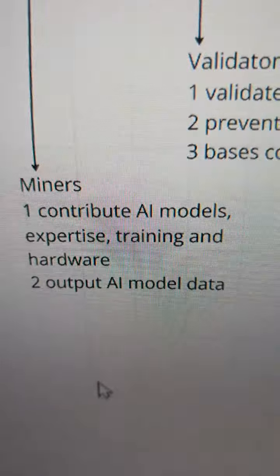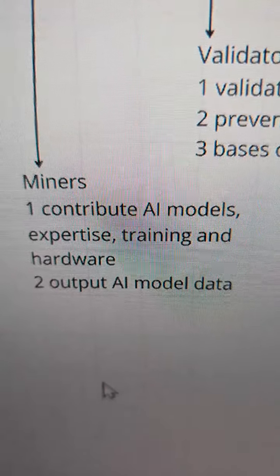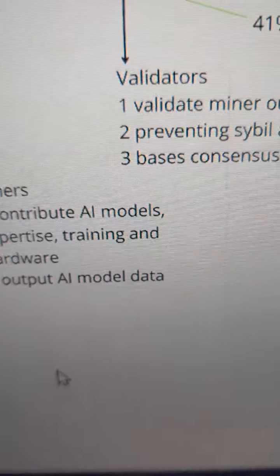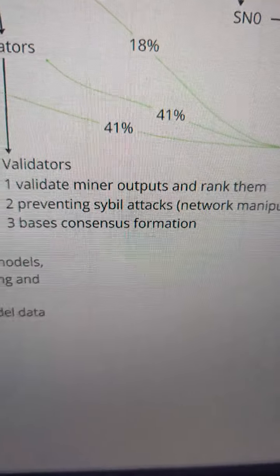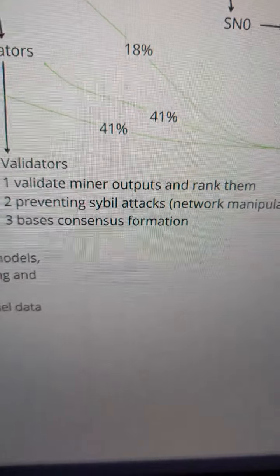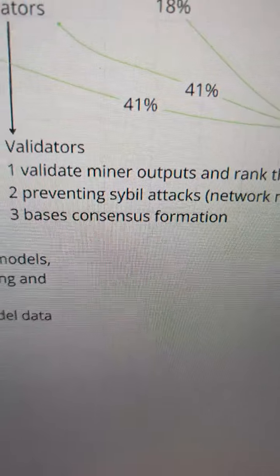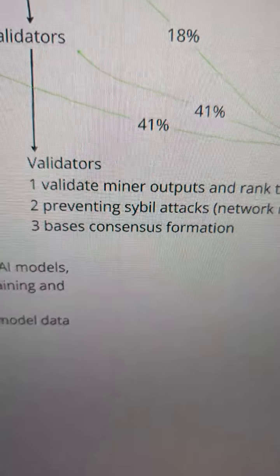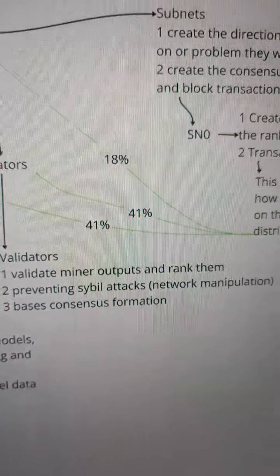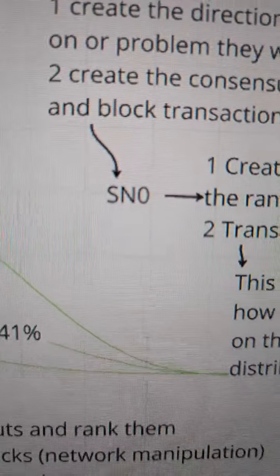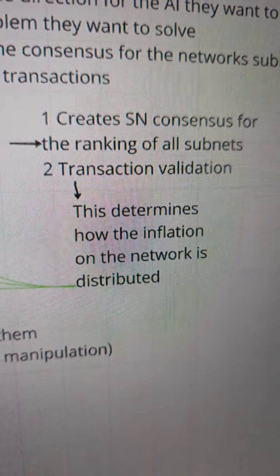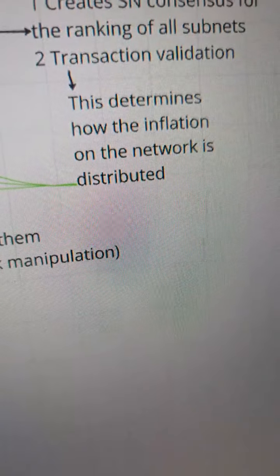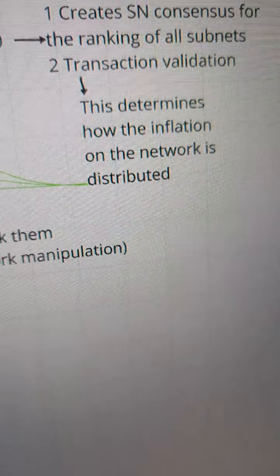The miners contribute AI models, expertise, training, and hardware, and they output AI model data. Validators validate miner outputs and rank them, preventing cyber attacks, basically just manipulation of the network. And they form the basis of the information that is collected at subnet 0 to create the consensus for the ranking of all the subnets, which is then determining the inflation or emission in the system.